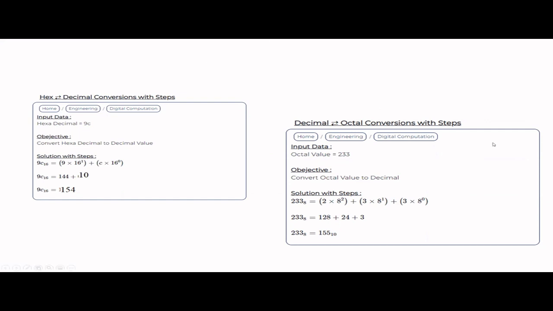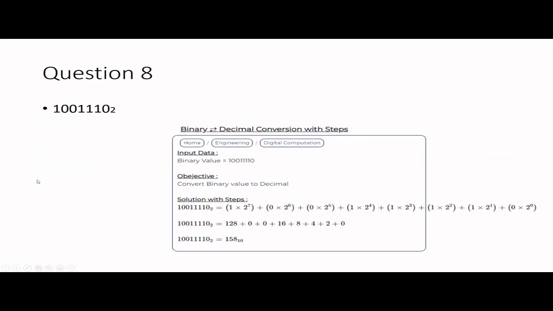And let's see, the next one is actually octal value. So you have to go with 8 to the powers, right? So 8 to the power 0 into 3, 8 to the power 1 into 3, and 8 to the power 2 into 2, right? And you add everything, and it's 155. So basically, can you see this is the smallest one, and biggest one is this, right?